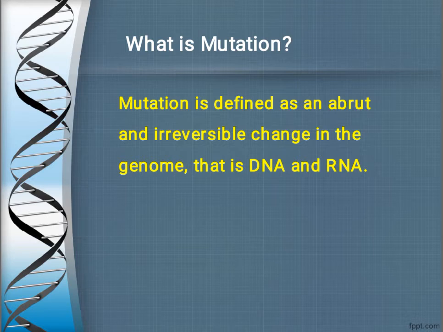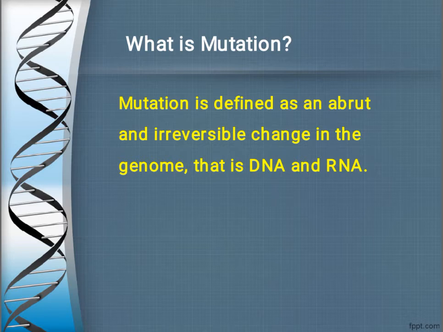For example, consider that A and B are two genes. So A, B. In mutation, what will happen? A sudden and abrupt change will be there, which will convert AB into CD. And this change is known as irreversible.